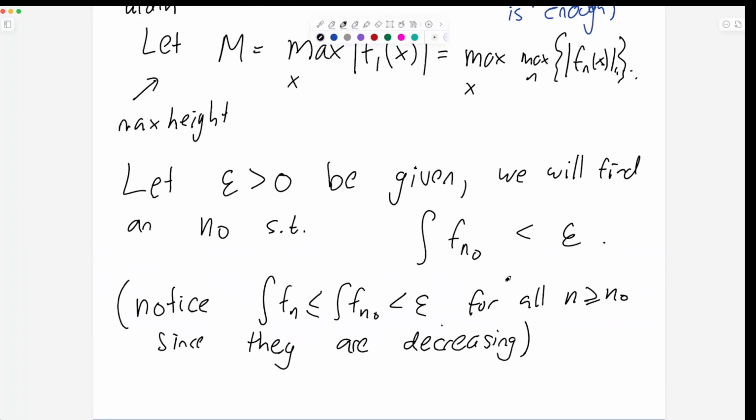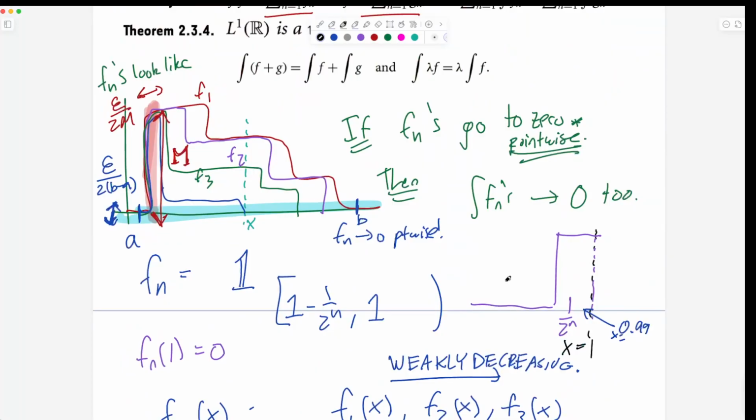So I can go back to my picture and draw it in, right? So for f1, the set A1 is only the points out here. This is A1. Okay, but then A2 is a little bit bigger. A2 is all these points, because you see the function f2 went down a little bit, and then A3 is even bigger, right? A3 is the next all the way up to here. So as soon as the function enters the blue rectangle, that's the set A. It's the set of points where you enter the rectangle.